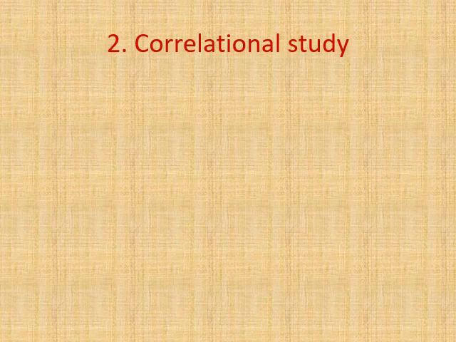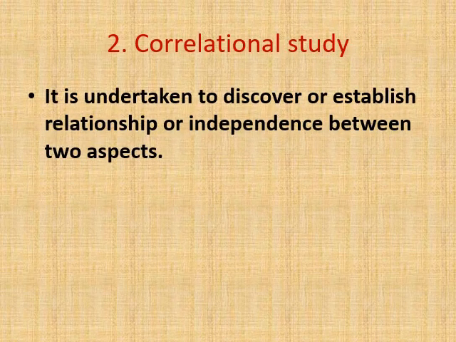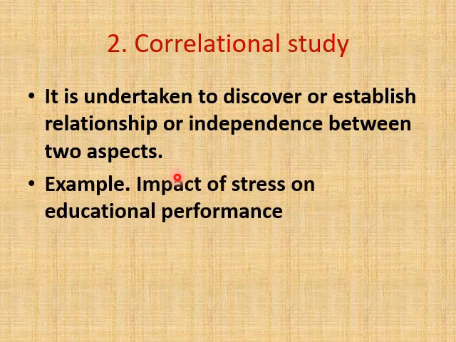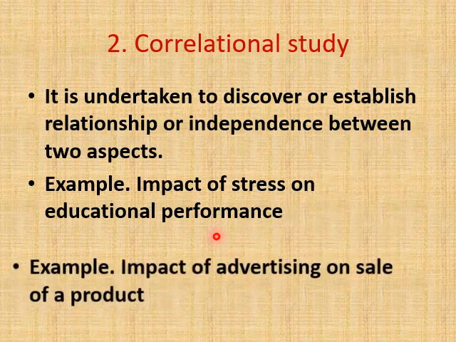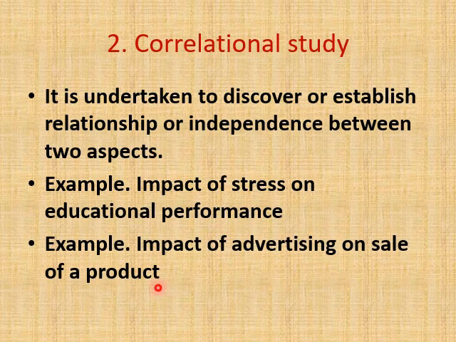Next one, correlational study. It is undertaken to discover or establish relationship or independence between two aspects. For example, impact of stress on educational performance. Here the relationship between stress and educational performance is measured. Another example, impact of advertising on sales of a product. Here the relationship between advertising cost and sales of a product is studied.